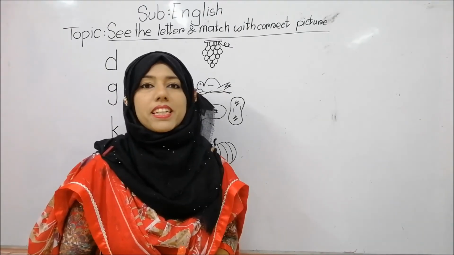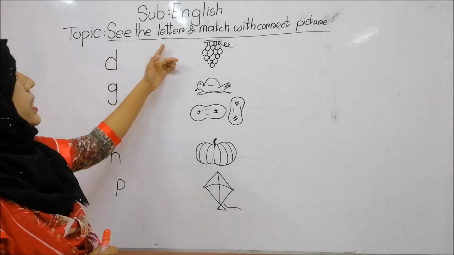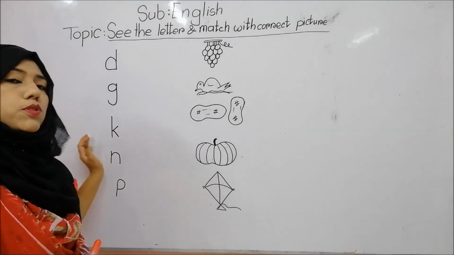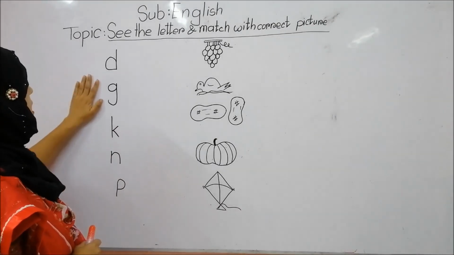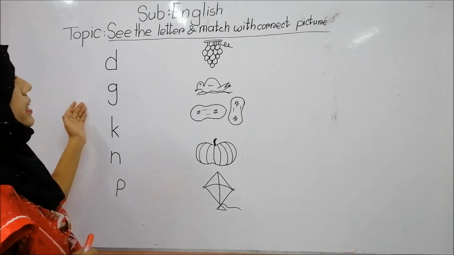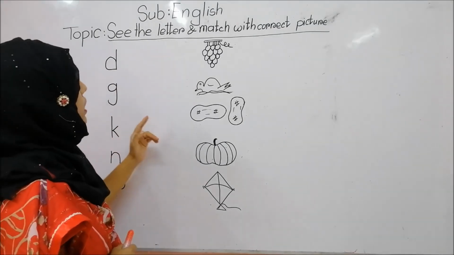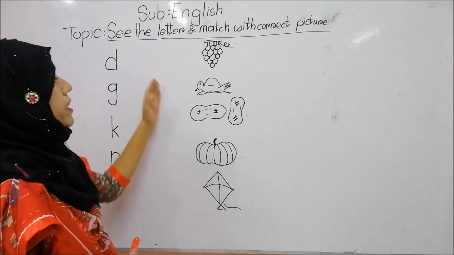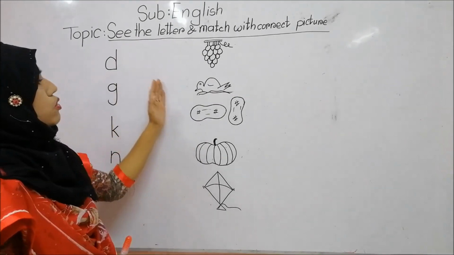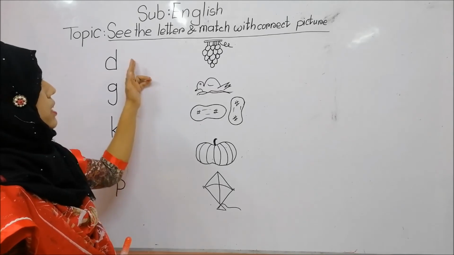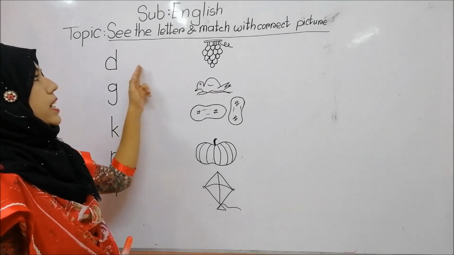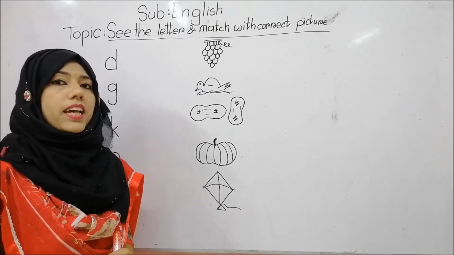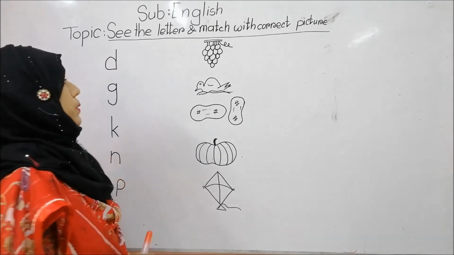Students, our today's topic is see the letter and match with the correct picture. So, what do we have to do? We have to see the letters of this side. Then, we have to find out the correct picture for each letter and we will make a friendship with them, right? Because they are so far away, they are not beside the letter, right? We will make a friendship with them, okay? We will match them, okay?